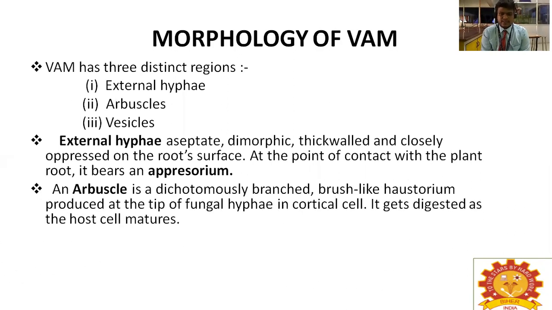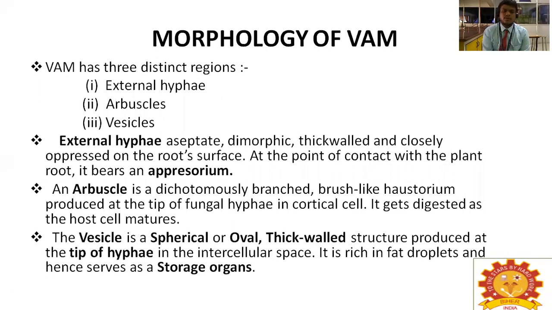An arbuscule is a richly branched, brush-like haustorium produced at the tip of fungal hyphae in a cortical cell. It gets digested as the host cell matures. The vesicle is a spherical or oval, thick-walled structure produced at the tip of hyphae in the intercellular space. It is rich in fat droplets and hence serves as a storage organ.